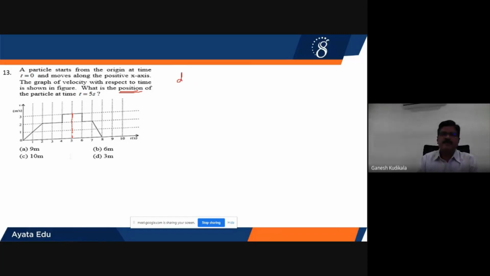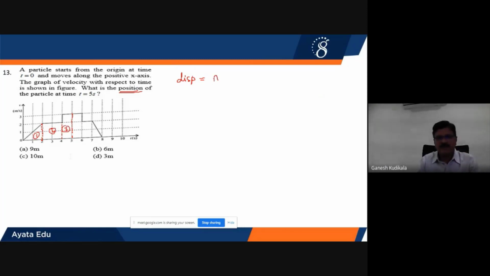So therefore, the area of the velocity versus time graph gives the displacement. I can convert this into areas of regular figures. This is one regular figure, here also one regular figure. This is a right angle triangle, this is a square, and this is a rectangle. Let us call them first one, second one, third one.